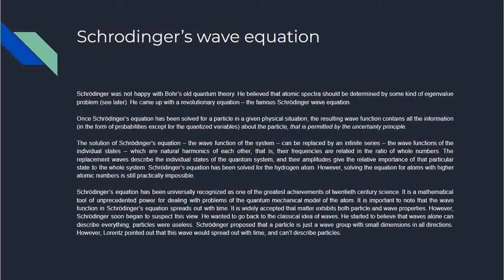Schrodinger's wave equation. Schrodinger was not happy with Bohr's old quantum theory. He believed that the atomic spectra should be determined by some kind of eigenvalue problem. He came up, eigenvalue problem,